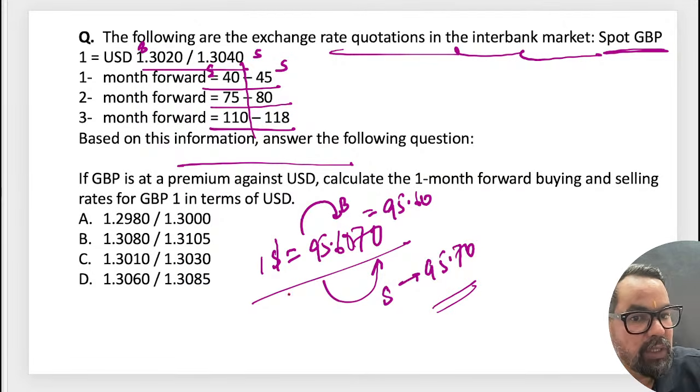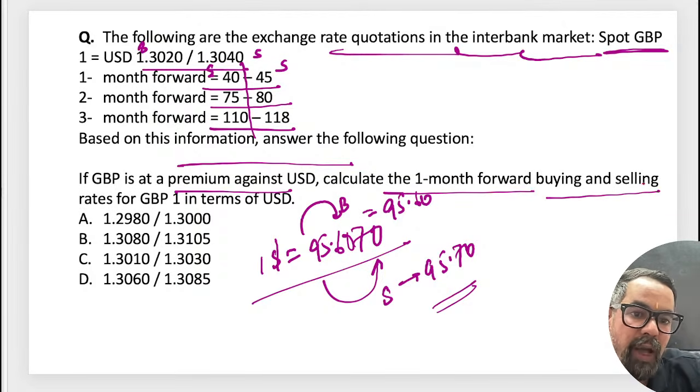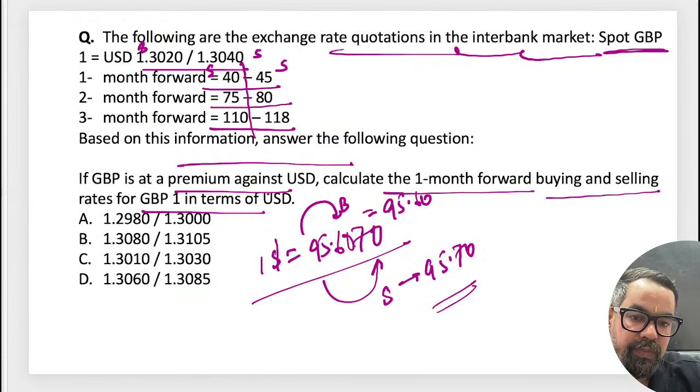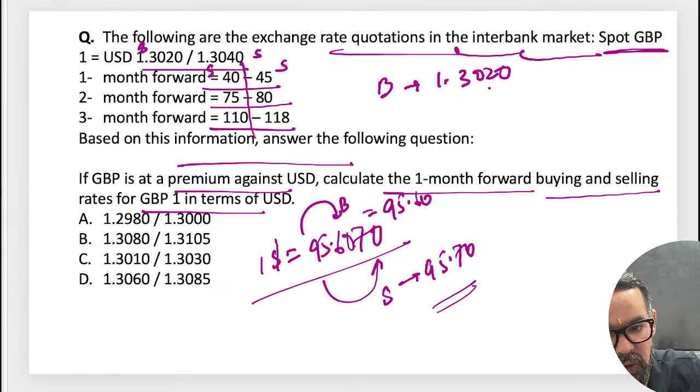So if GBP is at a premium against the dollar, what are the 1 month forward buying and selling rates for GBP? The spot rate buy is 1.3020. Okay, so this is your spot rate.